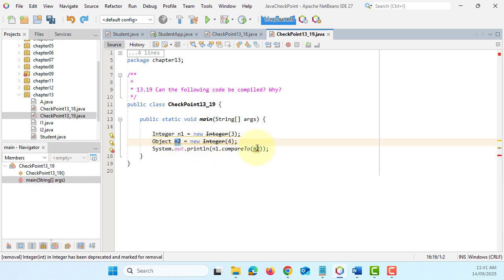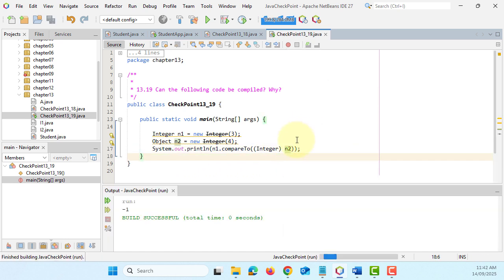So if we fix that problem, typecasting is necessary, Integer, so that this way you may be able to run it. Okay, so if you run it, here's the -1 difference between 3 and 4.